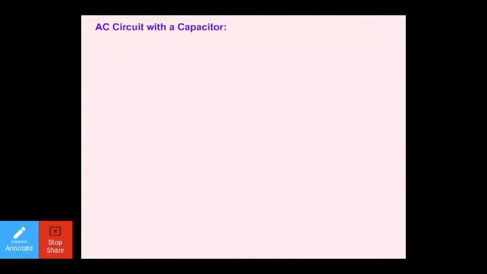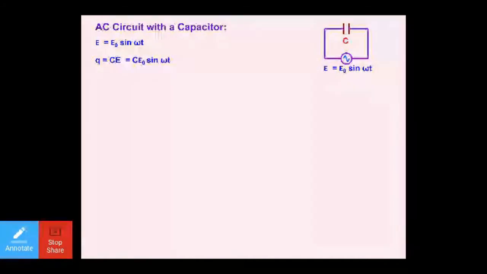Dear students, after this, let us talk about capacitor. This is a pure capacitor. Supplied AC is E naught sine omega t. Now the instantaneous value you already know is equal to E naught sine omega t. You already studied in chapter number 2, Q is equal to CV, right? C is equal to Q by V, so Q is equal to CV. So instead of writing potential V, I'm writing here EMF E. So I'm writing here C, and the value of E is E naught sine omega t.